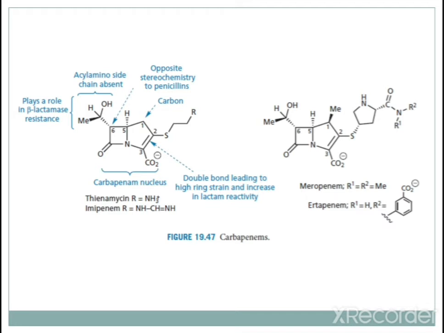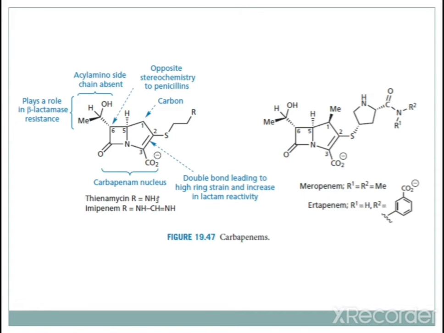Thienamycin is a naturally occurring antibiotic from Streptomyces cattleya, with R equal to NH3. In case of imipenem, R is equal to NH, CH double bond NH. Similarly, other examples are meropenem and ertapenem in the second structure. In the second structure there is a pyrrolidine ring with an amide, R1 R2, substituted at the second position with sulfur.